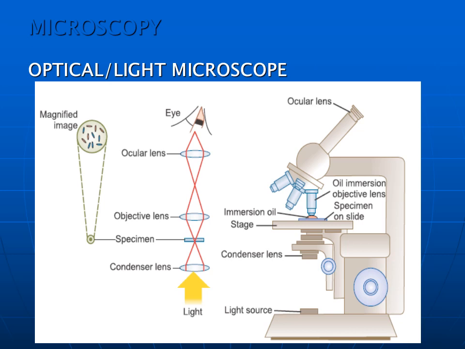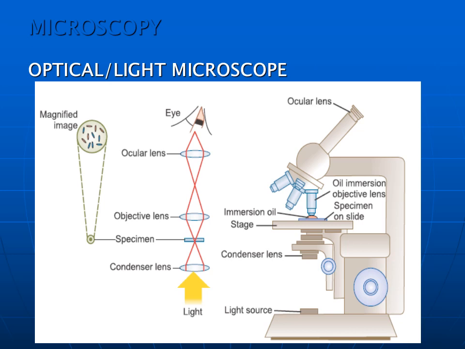Now come to the right side, various parts of this optical or light microscope. The top part is the ocular lens. Below that you will see the oil immersion objective lens. Next you will see the specimen on the slide. Next part is the immersion oil over the slide.